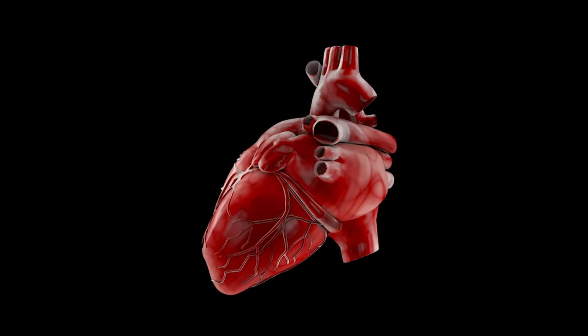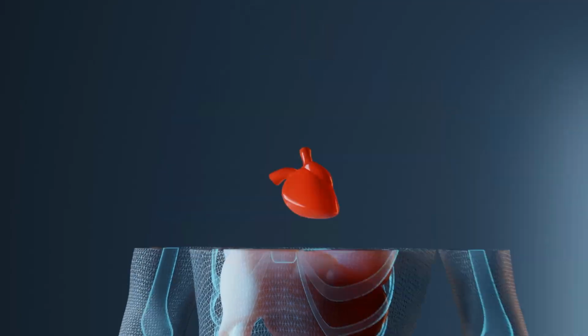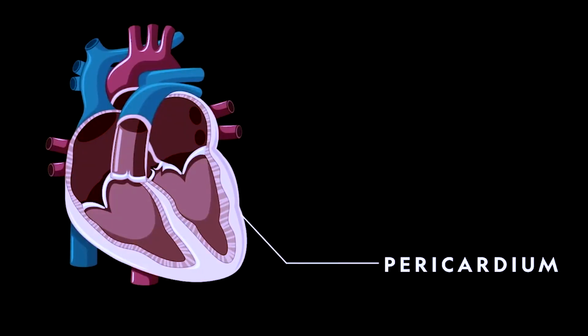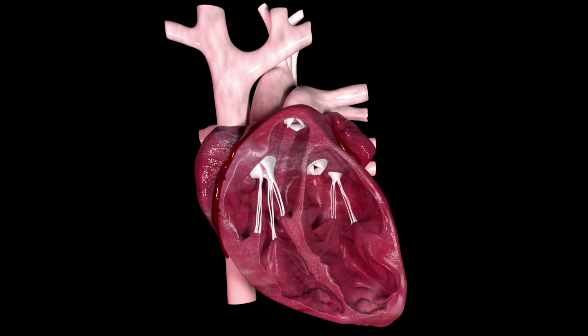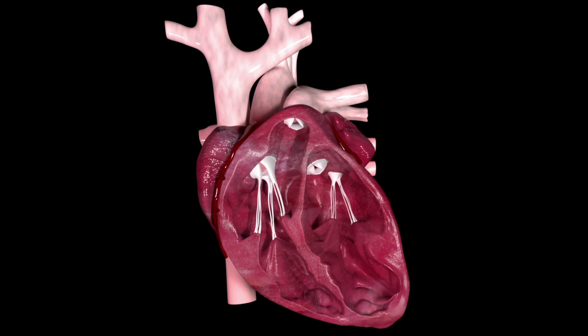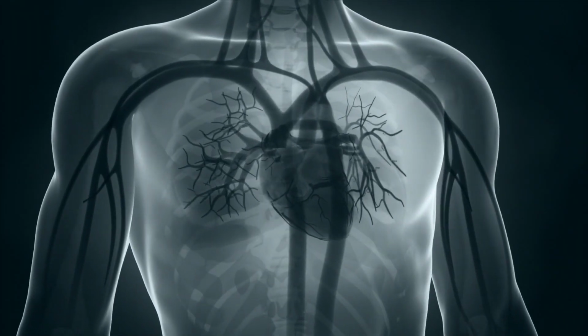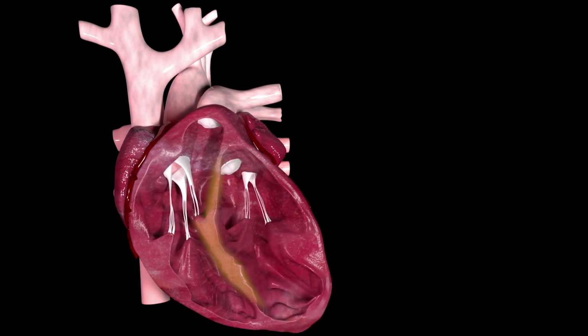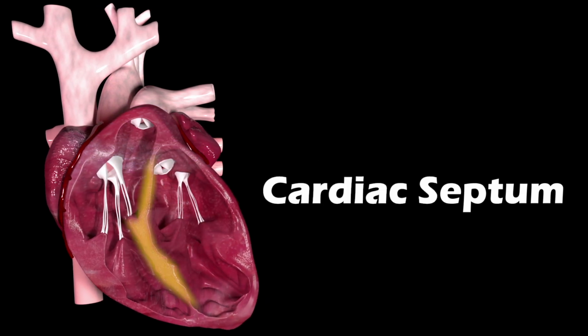This is our heart. It is located between our lungs. The heart is bent towards our left lung. Our heart is protected by a double membranous structure called the pericardium. Now let's talk about the structures present inside the heart, due to which our heart continuously beats. Our heart is divided into left and right sides by a wall. This is called the cardiac septum.